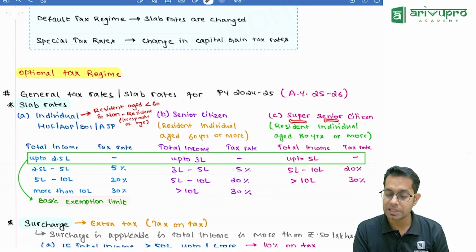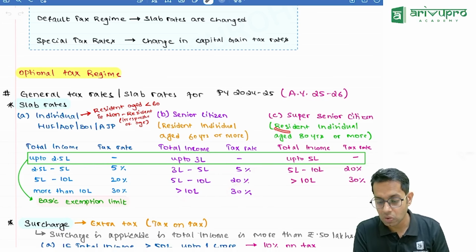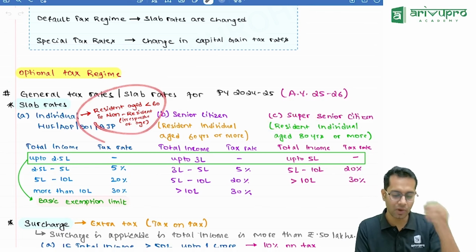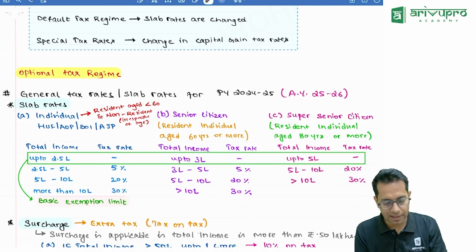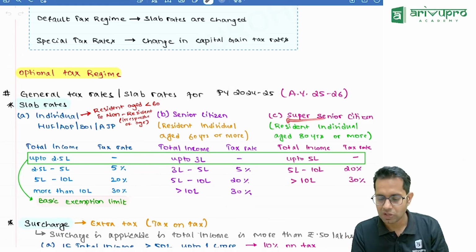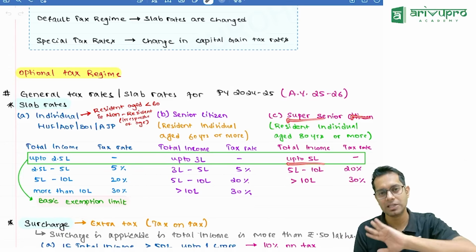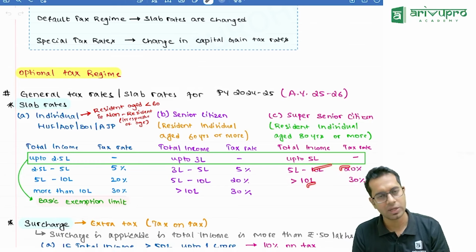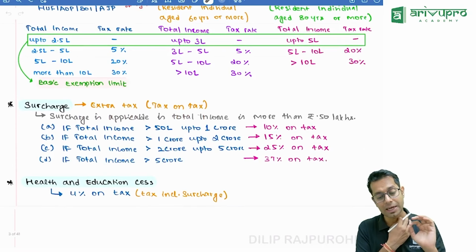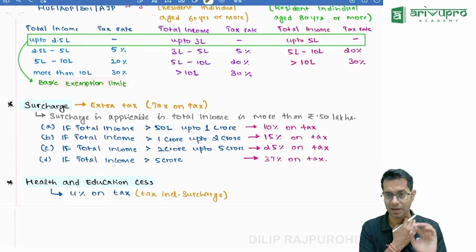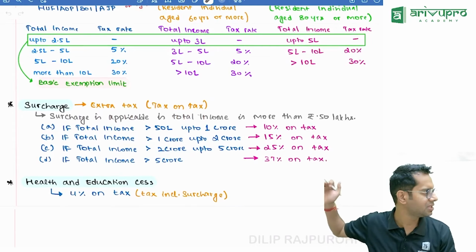And if you are a super senior citizen, please note, a super senior citizen is also a resident individual. So if you are a non-resident person and more than 60 years, then you will fall under the normal category only. If you are a super senior citizen, for you up to 5 lakhs there is no tax. 5 to 10, 20%; more than 10, 30%. This is under the optional regime. Now, once your income crosses, and please note, once we start our marathon, this is just an amendment, okay?